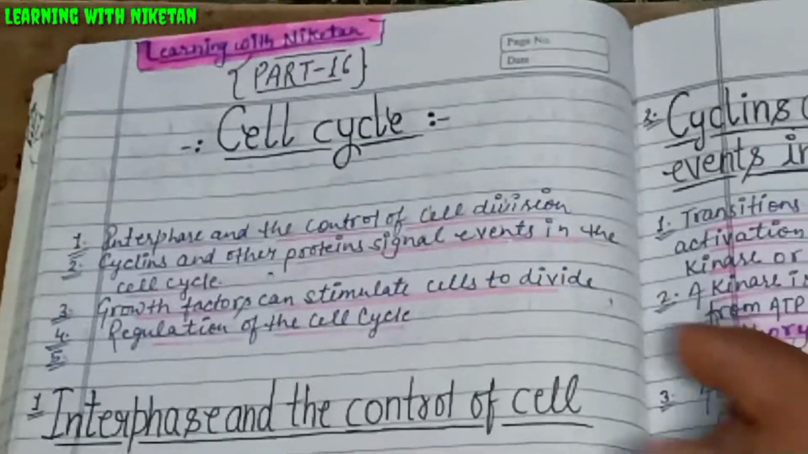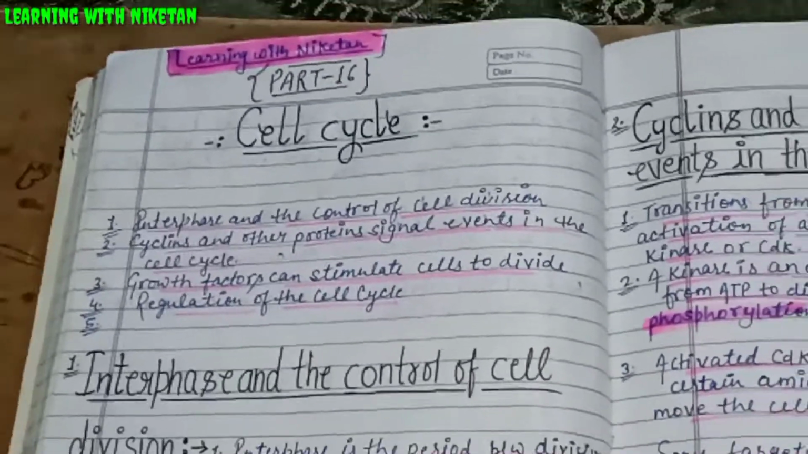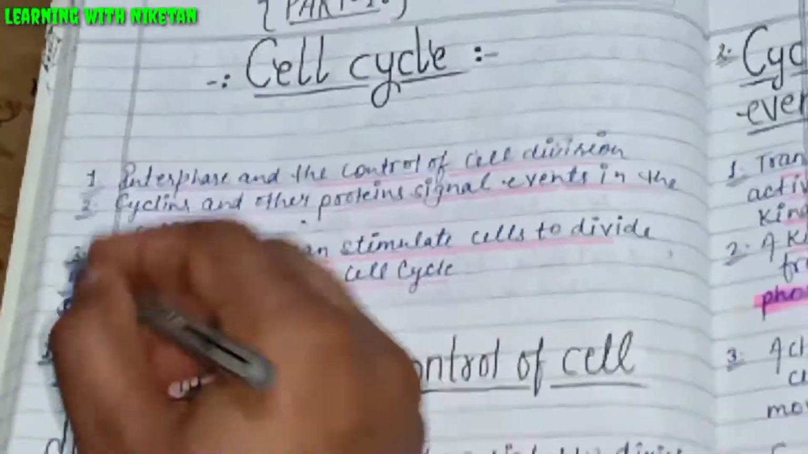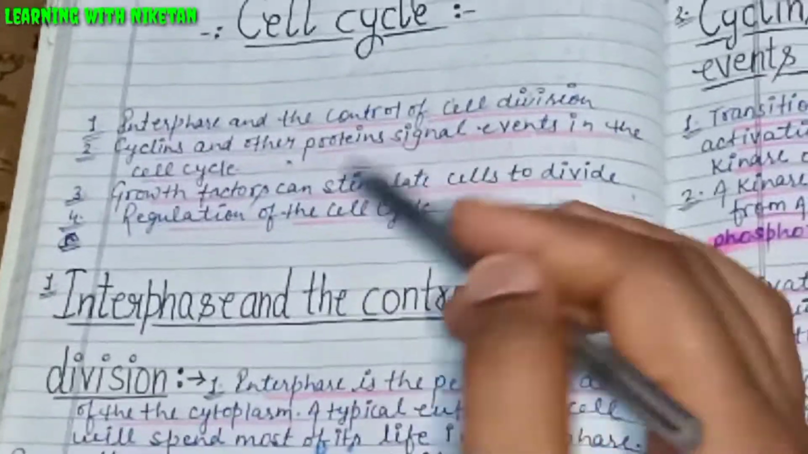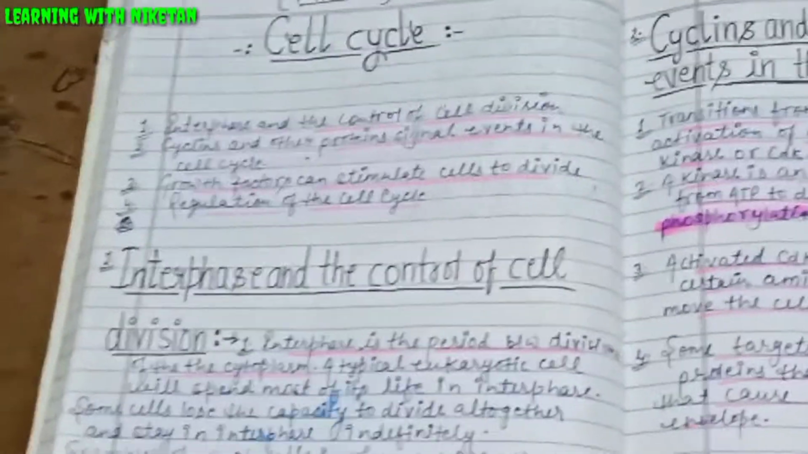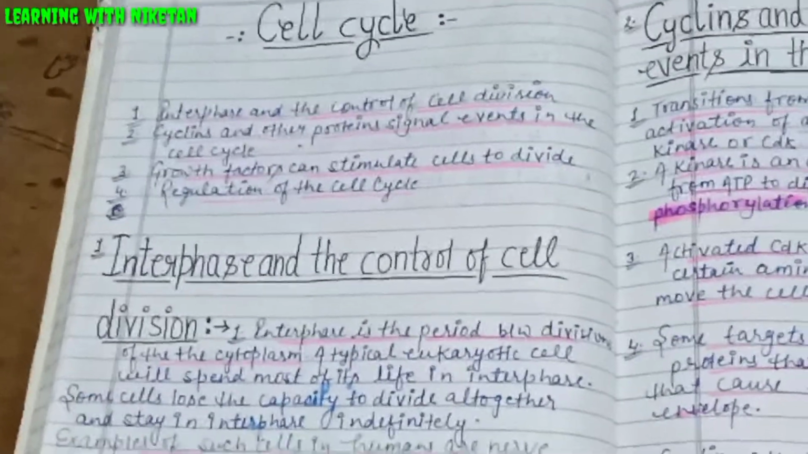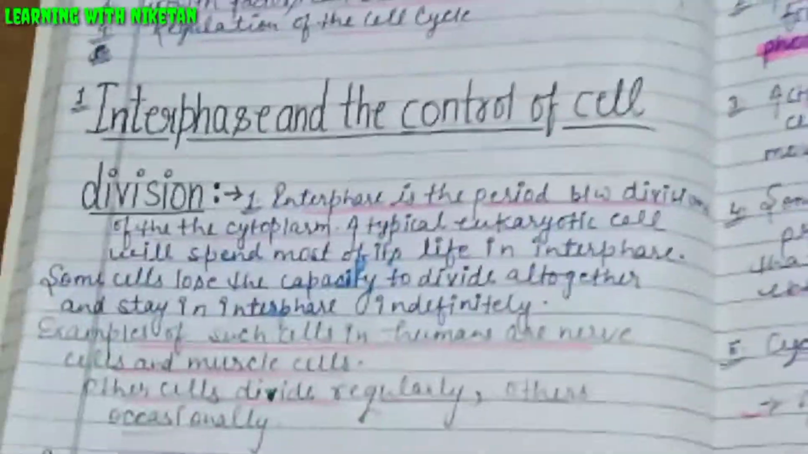So cell cycle is interphase and control of cell division. In the cell cycle we will study four topics. First, interphase and control of cell division. Second one is cyclins and other protein signal events in the cell cycle. Third one is growth factors can stimulate cells to divide, and fourth one is regulation of cell cycle. So first one is interphase and control of cell division.